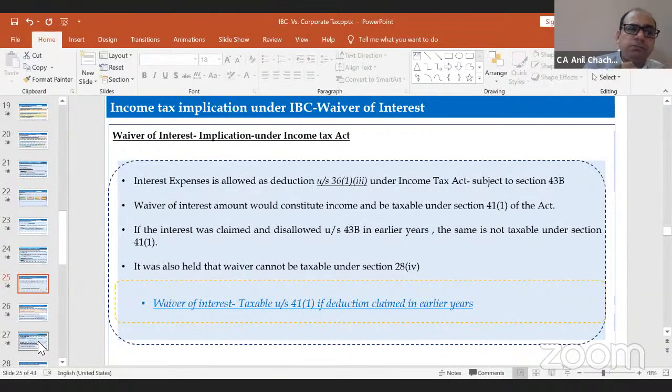If the interest part gets deducted, and you get a waiver in the subsequent year, then section 41 says that if the deduction or allowance which you have taken in the previous year and in the subsequent years you obtain any benefit in cash or in kind, that is taxable, right? So section 41 will get attracted as and when the interest part is remitted by the banks or the financial institutions.